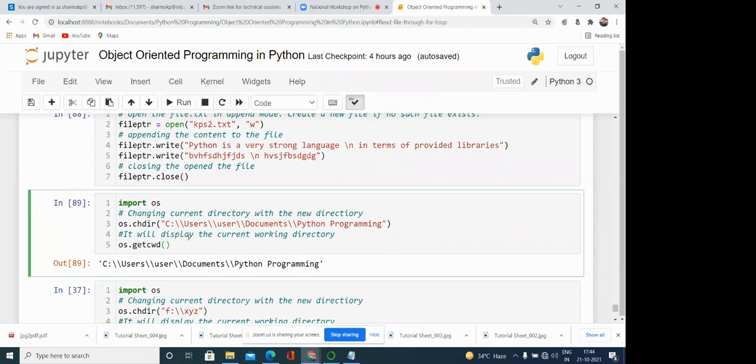No, it is changing the directory for that instance only. Because when you restart it, it will run in the current directory, meaning C, users, documents, Python programming. But for that instance, it will change to that directory. Okay.